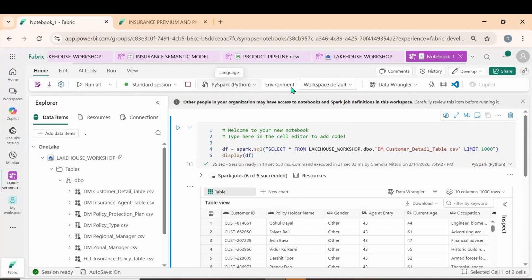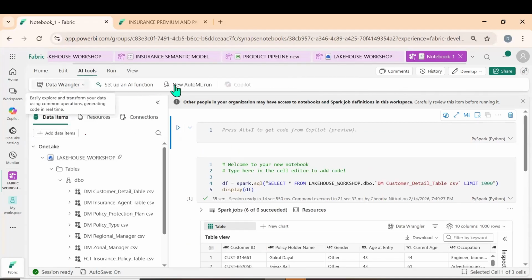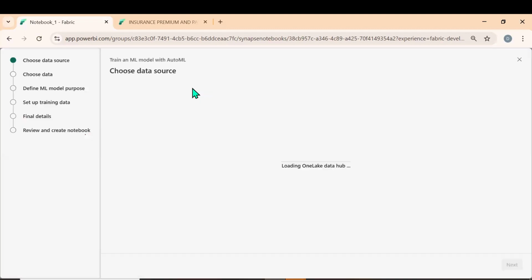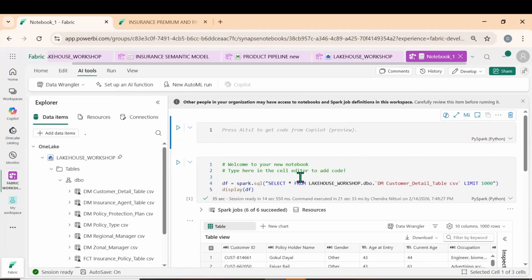So what we can do, we can go for environment. We can select whatever the environment that we want. Okay, we can run cell. The similar kind of a view that we have. AI tools. We can go for new auto ML run. We can choose the data, whatever we want. We can select the algorithm. So if you remember, we have few algorithms: linear regression, logistic regression, random forest, decision tree, k-means clusters in the analysis part. Okay, we can choose the data and all. Okay, this is all about the notebooks.